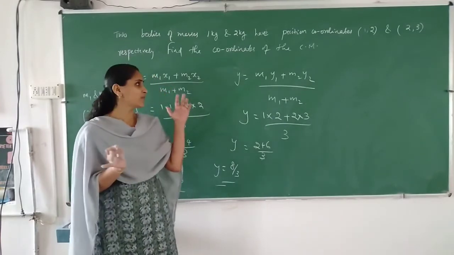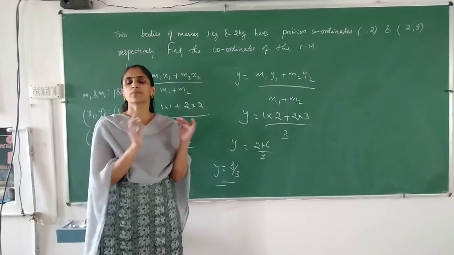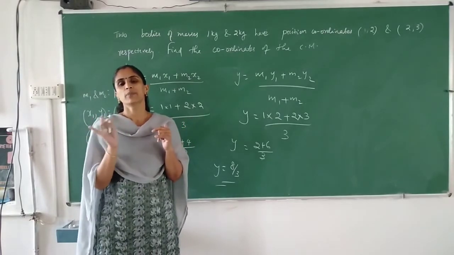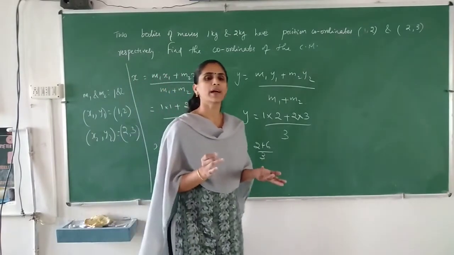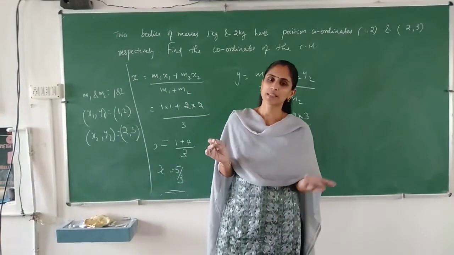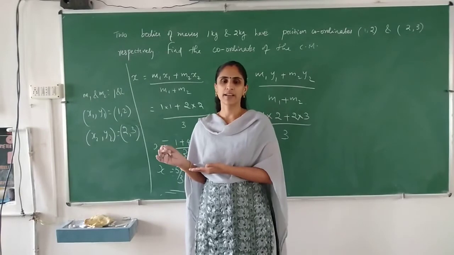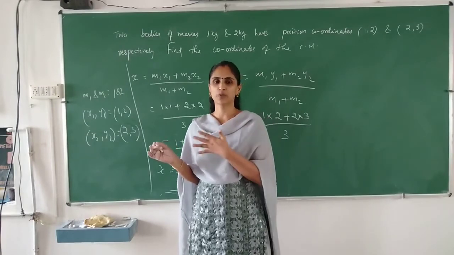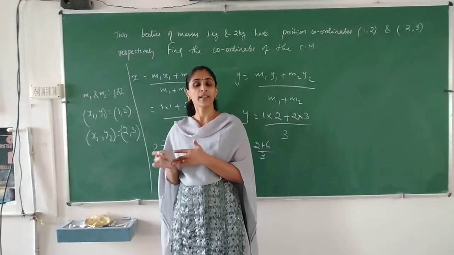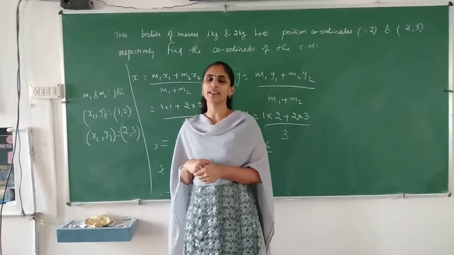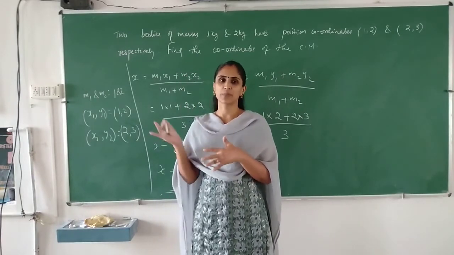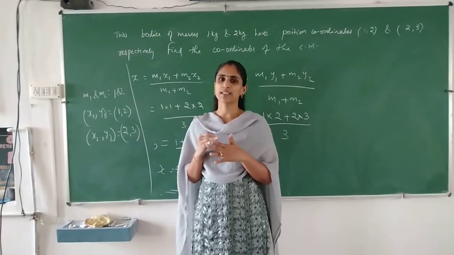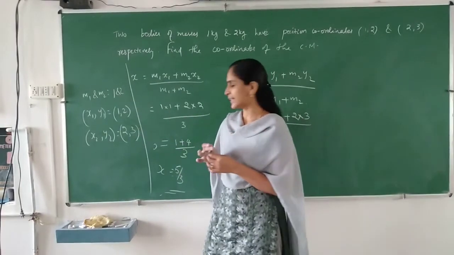Same, m1 r1 plus m2 r2 divided by m1 plus m2 if it is a two particle system, or if it is a three particle system, m1 r1 plus m2 r2 plus m3 r3 divided by m1 plus m2 plus m3. And if velocity is asked to find, what you have to do? m1 v1 plus m2 v2 divided by m1 plus m2 if velocities are given. Okay, is it clear?